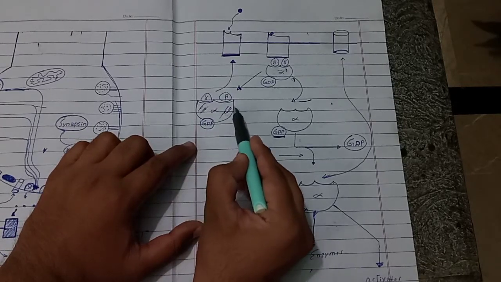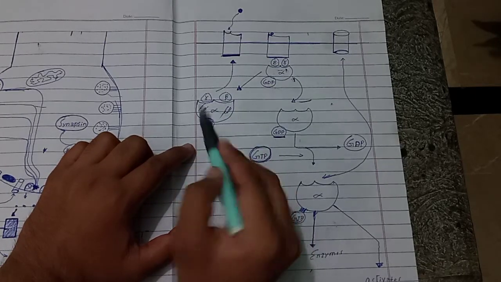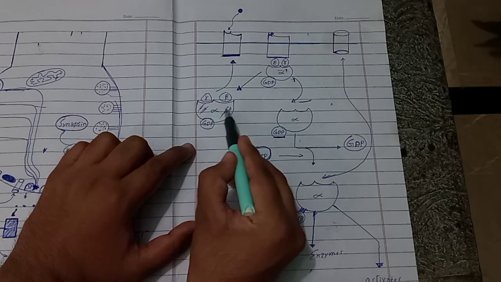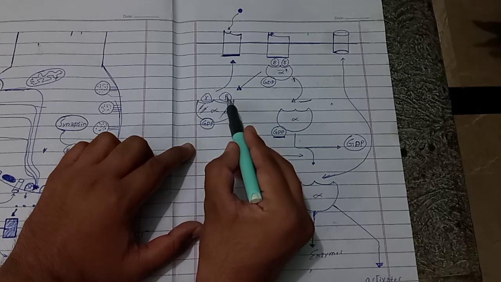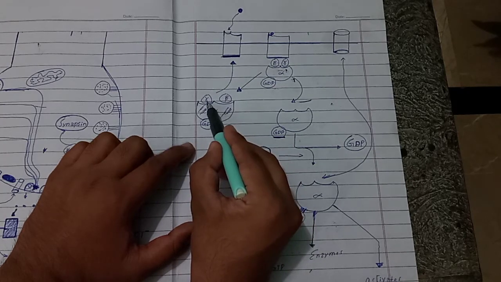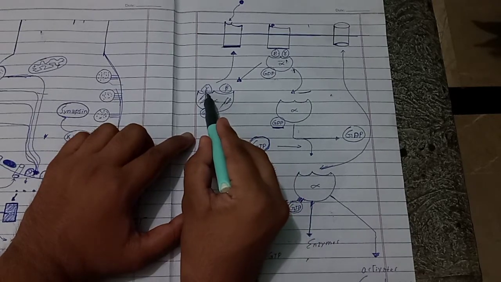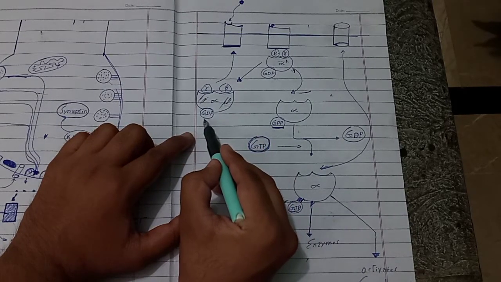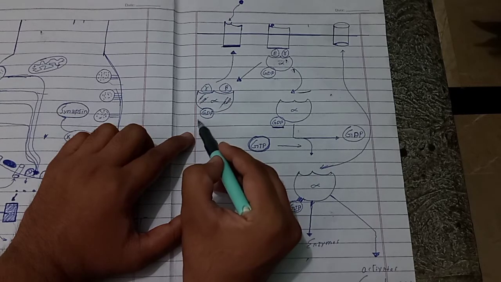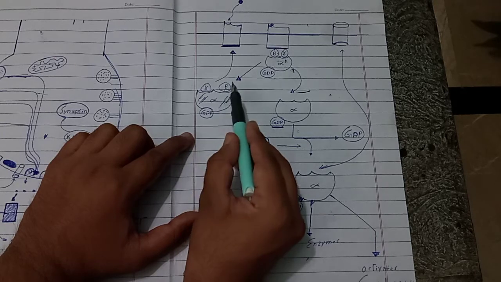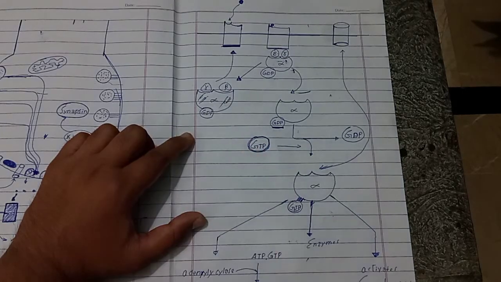This G protein complex is free in the cytosol and it is composed of a large alpha subunit, which is the activator of the G protein, to which smaller beta and gamma subunits are bound. Besides the beta and gamma subunits, guanosine diphosphate, GDP, is also bound to the alpha subunit. So it is a complex basically. This complex is free in the cytosol.